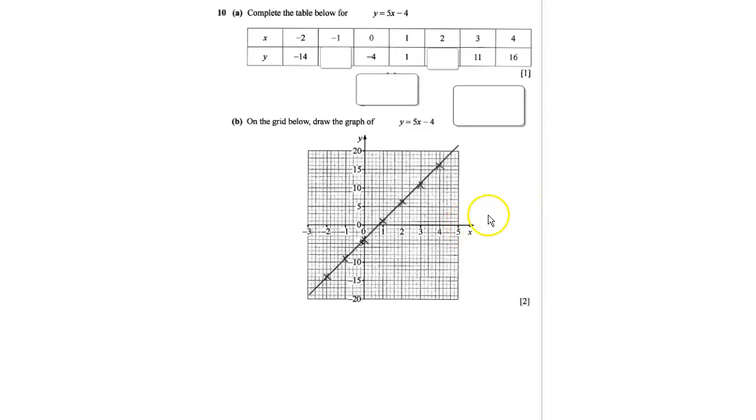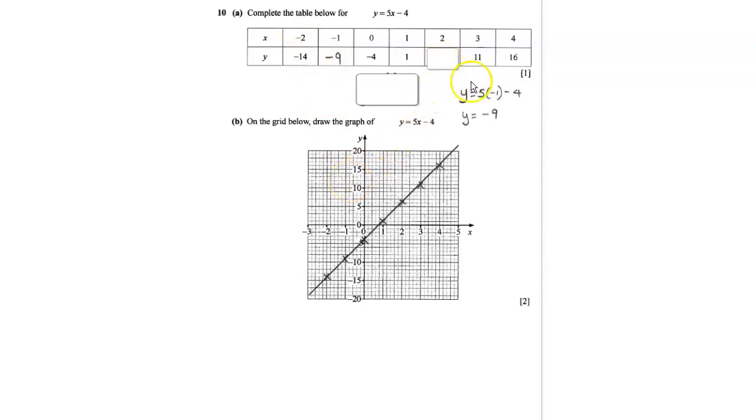So for question 10, it says complete the table below for y equals 5x take away 4. So this is a straight line graph. It's drawing lines. So for the first part, you'll see there's 2 blank sections there. To get that one, what you need to do is use this formula, y equals 5x take away 4, and just substitute the -1 where the x is. So it's 5 times -1 take away 4, and that should give you your answer of -9.